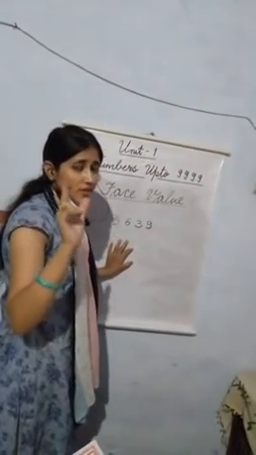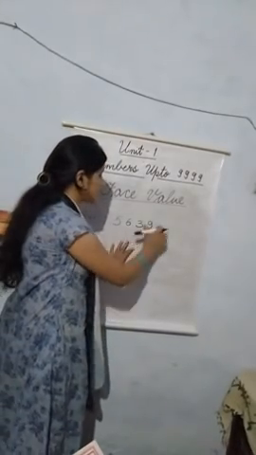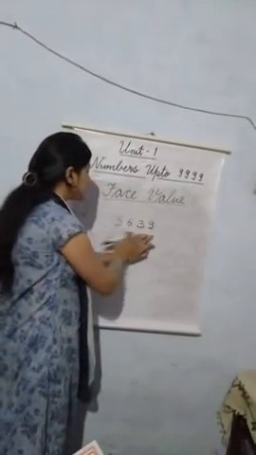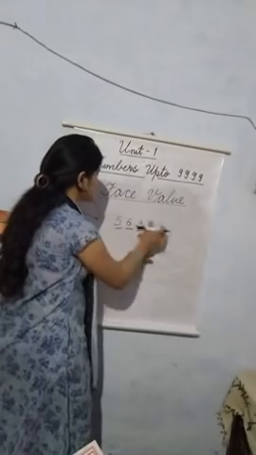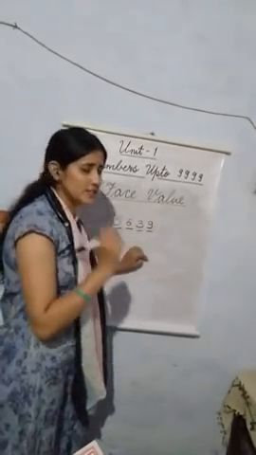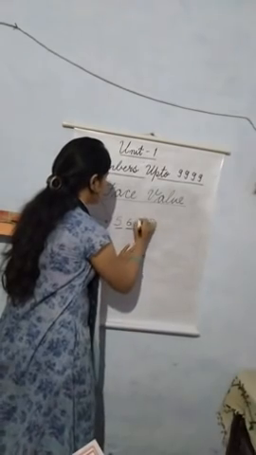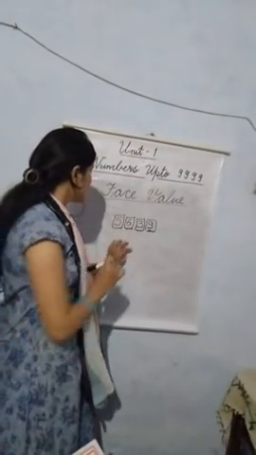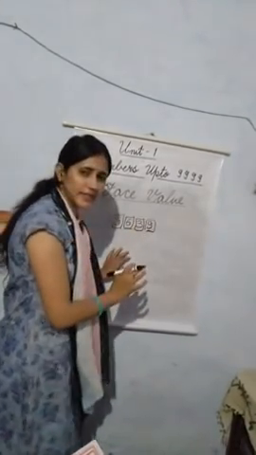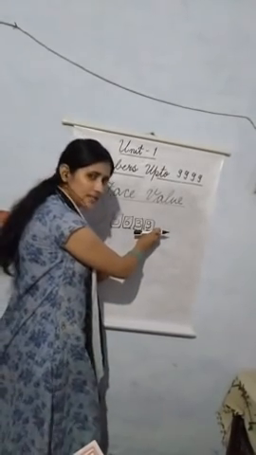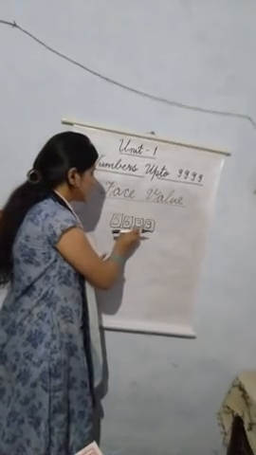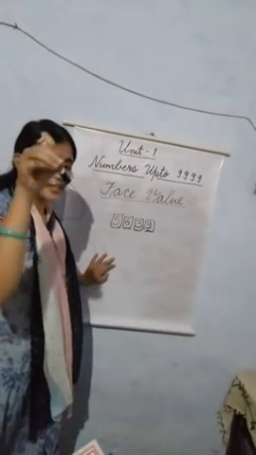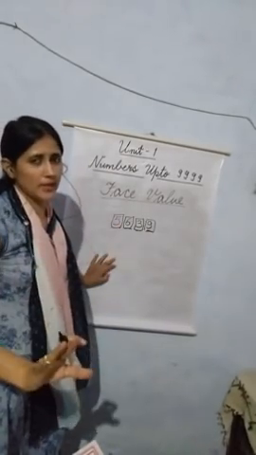What was the definition? The face value of a digit in a number is the digit itself. These are the digits of this number 5639. Okay? It means in the number 5639, the face value of 9 is 9, the face value of 3 is 3, the face value of 6 is 6, and the face value of 5 is 5. The digit itself is its face value.